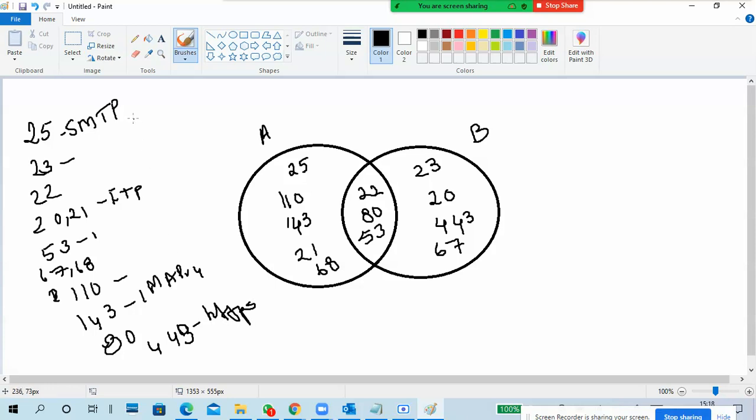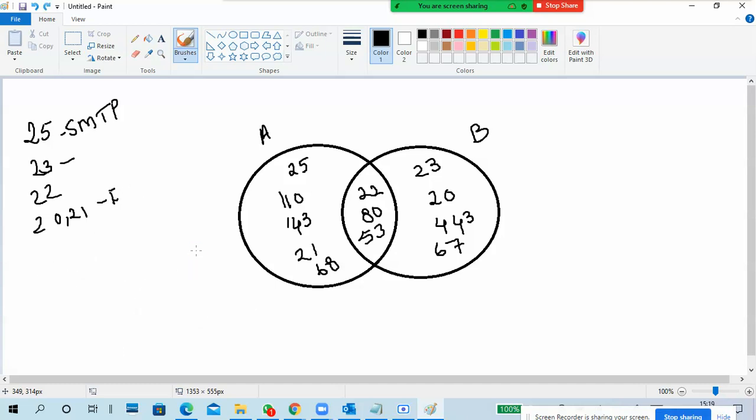See, this is how we are able to recollect every time. I use port numbers in examples also, normally when I take classes, for IP addresses and all.